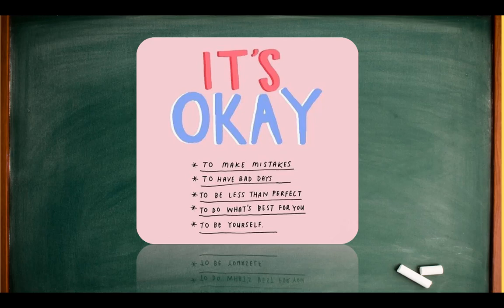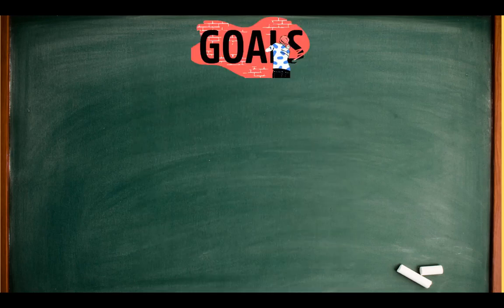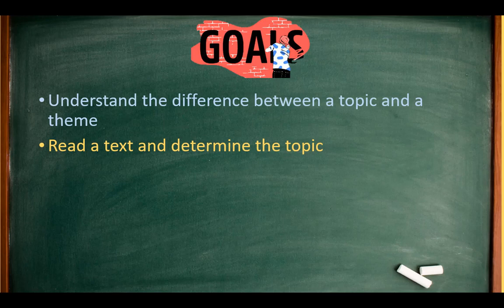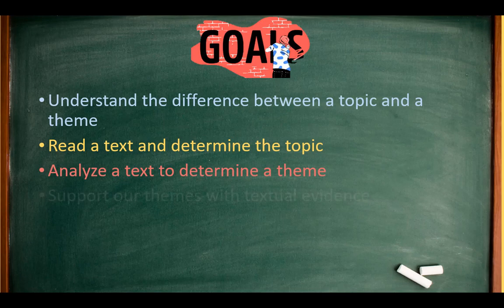All right, so let's get started with the lesson. So the goals for today are to understand the difference between a topic and a theme. They're very different. To read a text and determine the topic, we're going to be referring back to our common text, Thank You Ma'am. If you have not read that, please take the time to do so. We're going to be analyzing a text to determine a theme. And we are going to be able to support our themes with textual evidence, because whenever we want to say anything and justify that we are right, we need to make sure we have textual evidence to back us up.